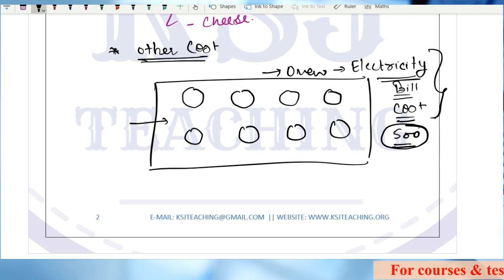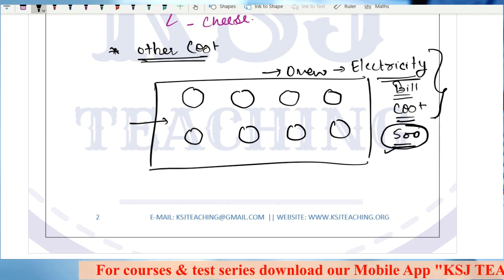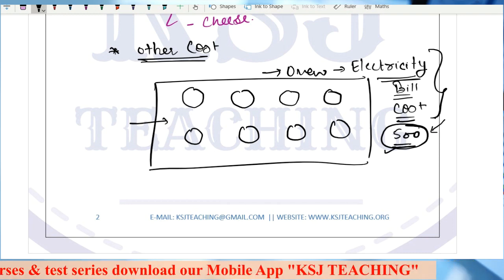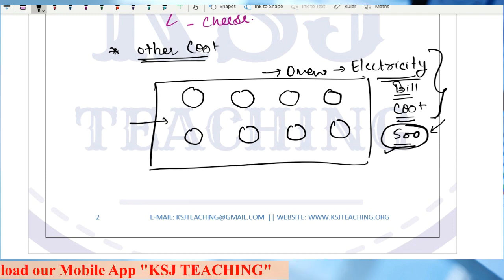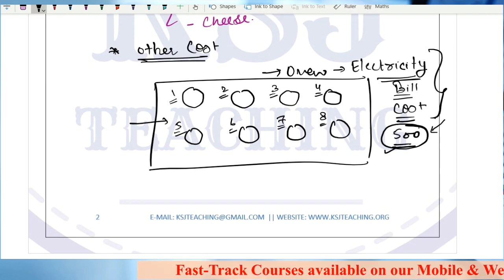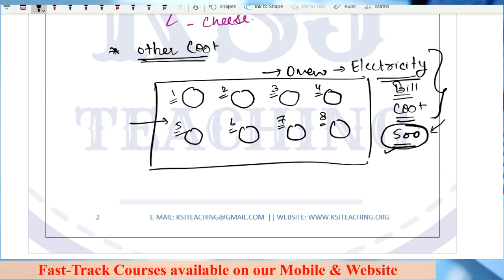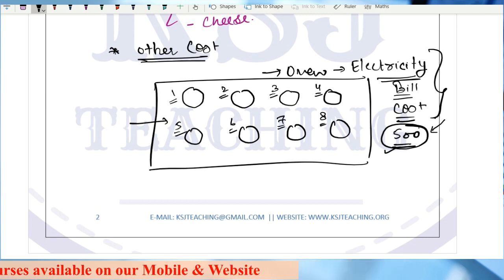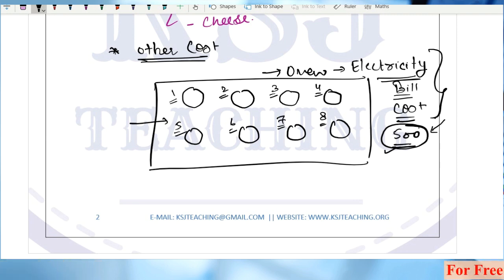Now, can you just tell me what is this cost attributable to one pizza? That means, how can I distribute this? Can I identify that out of this 500 electricity cost, what is the cost that is attributable to pizza number 1 or pizza number 2 or pizza number 3 or 4, or 5, 6, 7 or 8? Can you tell me directly without dividing by number of pizzas? Can you identify directly what is the electricity cost that is attributable to pizza number 1 or 2 or 3 or 4 or so on?